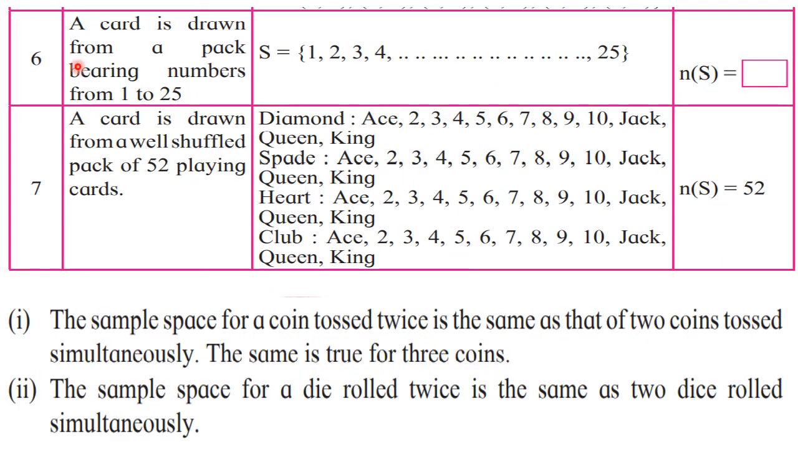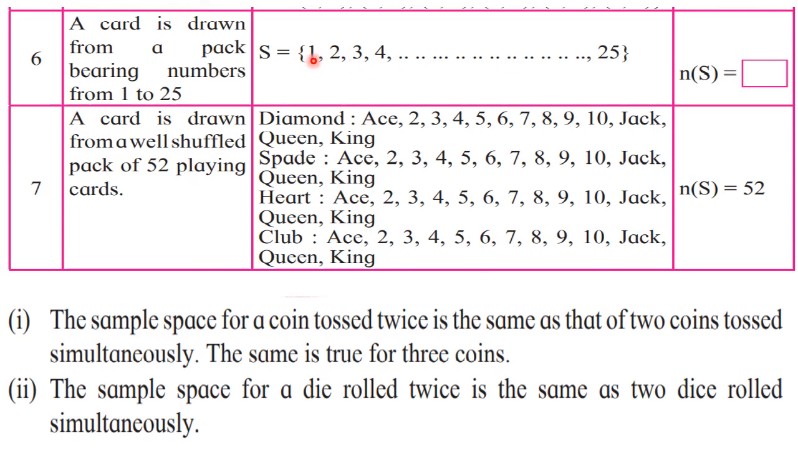Sixth one, a card is drawn from a pack bearing numbers 1 to 25. Okay, that means the numbers are in sequence. So here if you have more numbers, it is not compulsory to write down all the numbers. You can write down dash dash dash. But now see here, they have a proper order. Therefore, we can skip the numbers. If every number is different, if it is not in AP, or to be more specific, if it is not a sequence, then you cannot write dash dash dash. That time you have to write all the elements here.